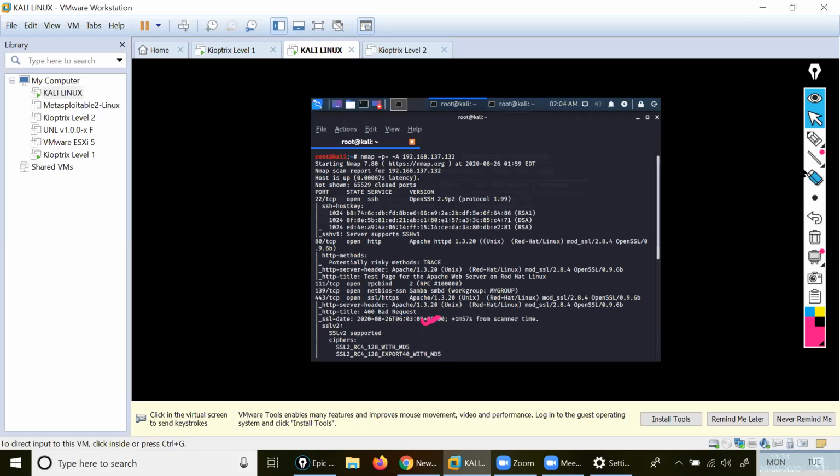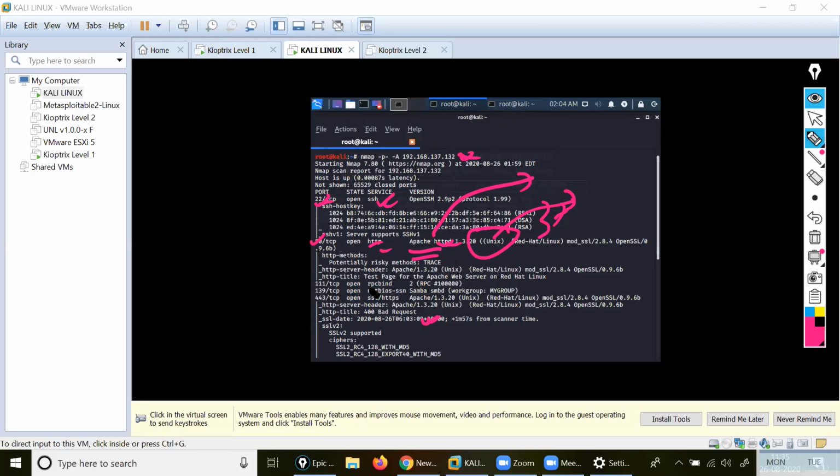See here, it is showing me the signatures. 22 is SSH for this particular host. These are the signatures available. They are using port 80 TCP HTTP, Apache server, on a Unix platform. Understood? If I do the scan and check the attack, I get information about this vulnerable machine: it shows this is Apache and belongs to Unix. Remember this point, okay? Clear?